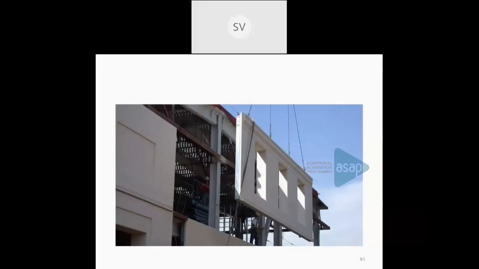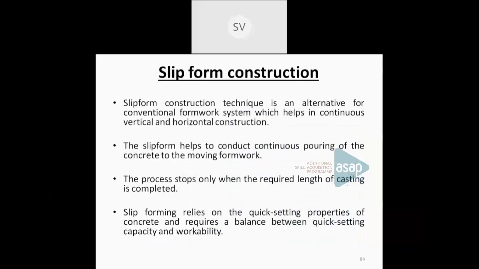And the last topic we are going to deal with is slip form construction. We have already studied what a formwork is. Formwork, as I told you, is a temporary structure which is used to hold the fresh concrete during construction. Slip form construction is a technique which is an alternative to a conventional formwork system. Slip form means actually it is a movable formwork. So that is slip form construction.